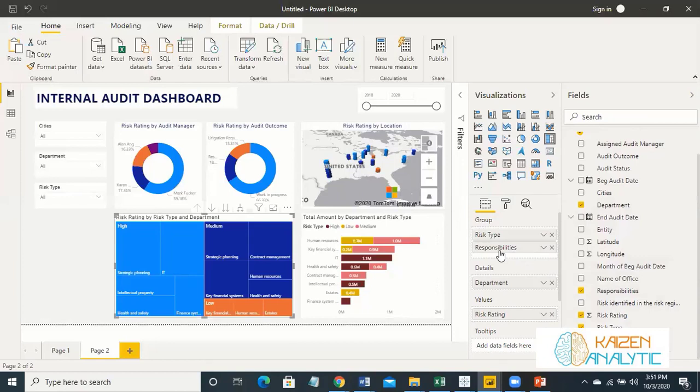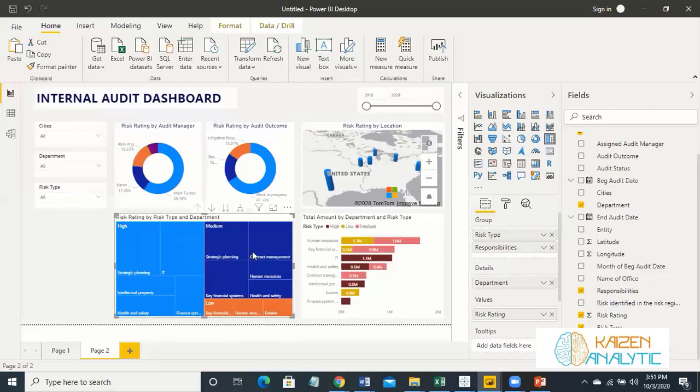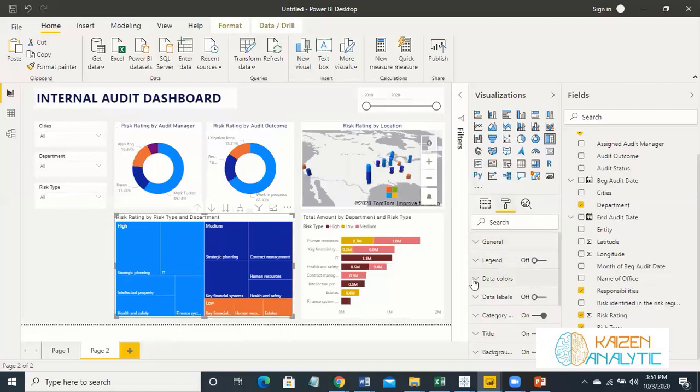The responsibilities, whether it is board responsibility and any other responsibility. So let's click over here and we can see that these are the management and these are the board issues. Let's click over here, and as far as this one is concerned, let's make it medium.